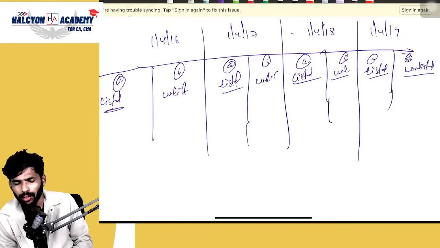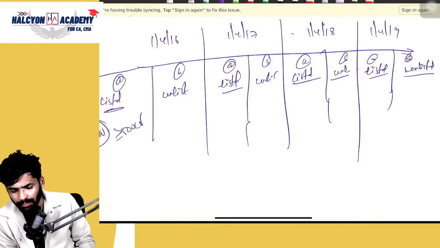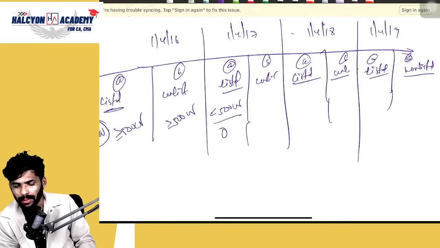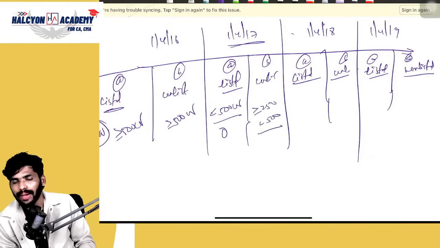Tell me here, net worth. Everyone, everywhere net worth only, right? Here, more than or equal to 500 crores. Here also more than or equal to 500 crores. Here, even if it is less than 500 crores, Ind AS is applicable to listed entities. Even if it is zero also. Even if it is zero, Ind AS will be applicable. From which year? 1/4/2017. Here, more than or equal to 250 but less than 500.